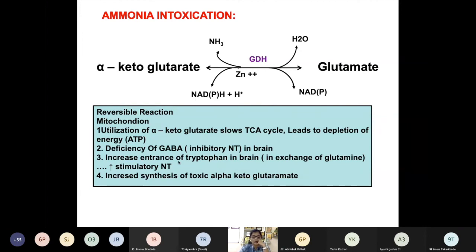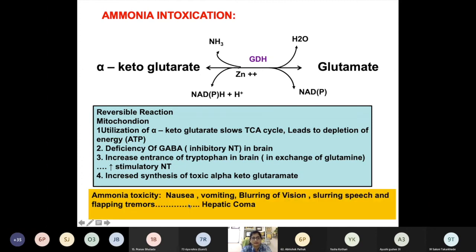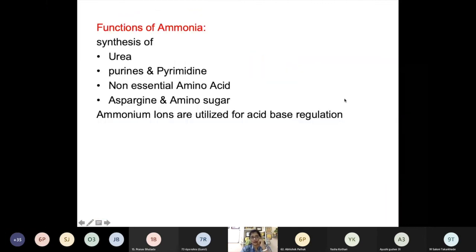And there is also increased synthesis of toxic alpha ketoglutamate, which has a direct toxicity on the brain. Okay, and because it affects the tyrosine metabolism, there is a deficiency of GABA also, which is an inhibitory neurotransmitter. That's why we get all signs and symptoms of ammonia intoxication in the form of nausea, vomiting, blurring of vision, slurring of speech, and flapping tremor. And if it's not treated, it will cause hepatic coma. Okay, so this is the ammonia intoxication.